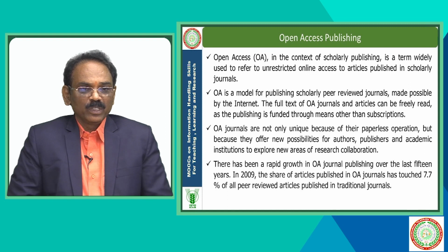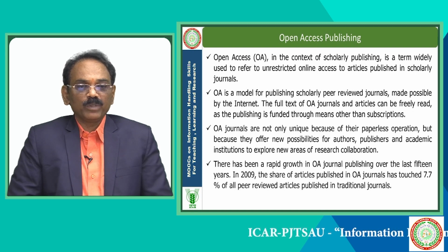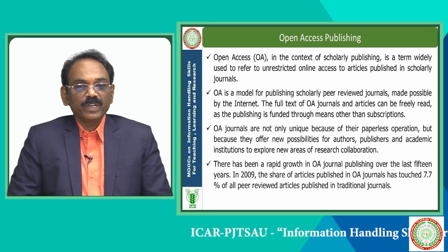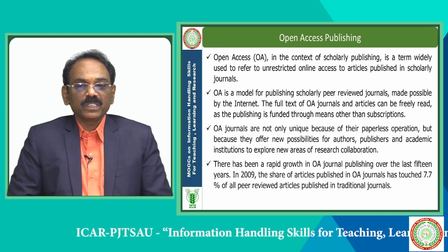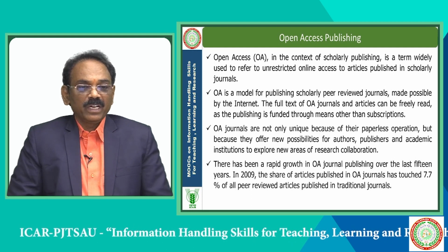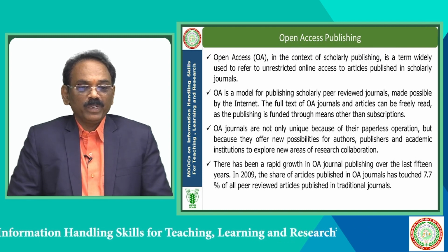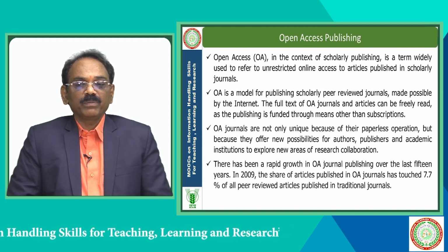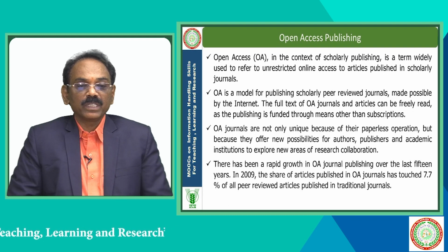Open access publishing. Open access, in the context of scholarly publishing, is a term widely used to refer to unrestricted online access to articles published in scholarly journals. Open access is a model for publishing scholarly peer-reviewed journals made possible by the internet. The full text of open access journals and articles can be freely read, and publishing is funded through means other than subscriptions. Open access journals are unique not only because of their paperless operations, but because they offer new possibilities for authors, publishers and academic institutions to explore new areas of research collaborations.